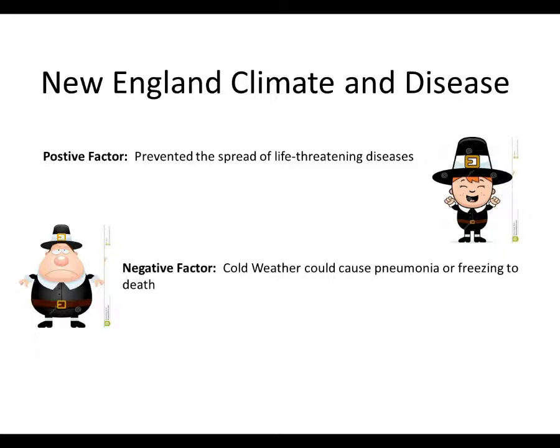New England climate and disease. Disease spread rapidly in warm, moist climates, but not in colder climates. Therefore, the colder New England climate was a positive factor because it prevented the spread of life-threatening diseases such as malaria among the colonists. The cold climate was also a negative factor for the colonists in New England. The same climate that prevented disease from spreading killed many people. Because the severe winters were bitterly cold, many colonists who could not get adequate shelter caught pneumonia. Some even froze to death.